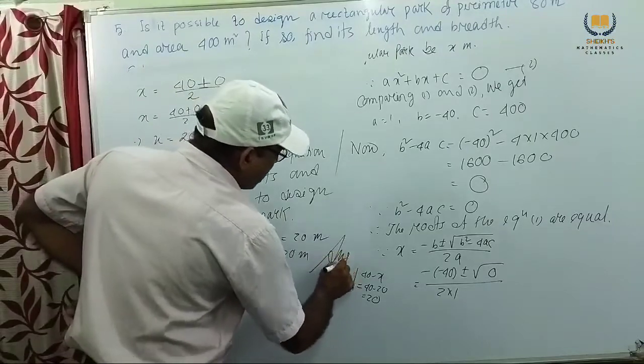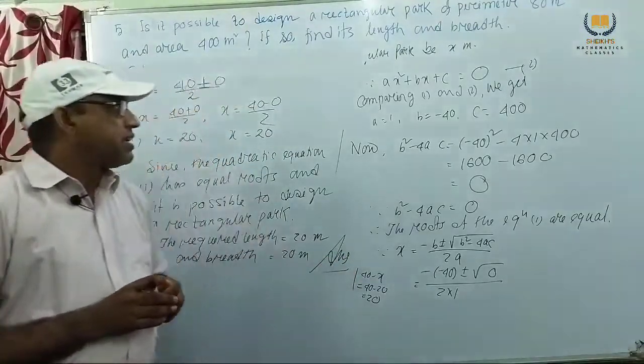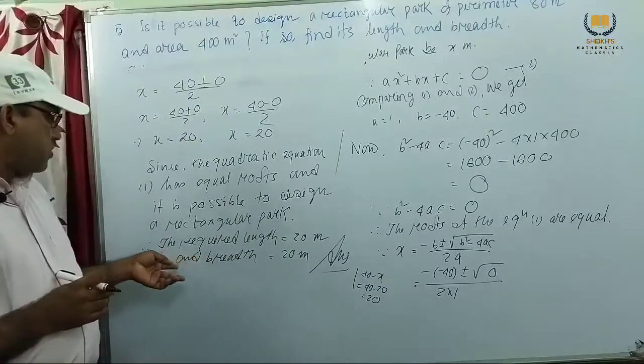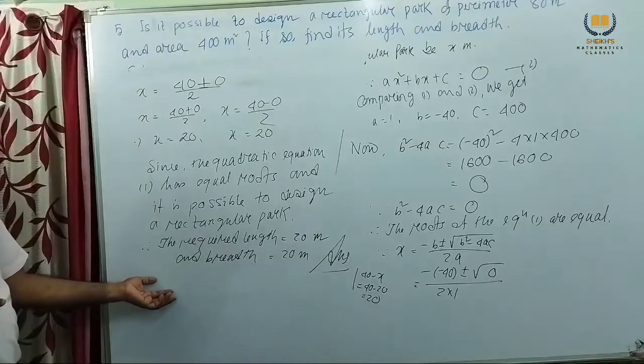Length and breadth are equal. This is not rectangular, this is a square field, square park. So the required length equal to 20 meter and breadth equal to 20 meter.